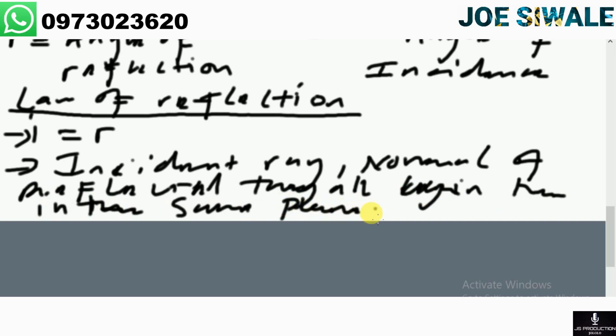So these are the main two points that you need to know. And now let us look at the next thing.